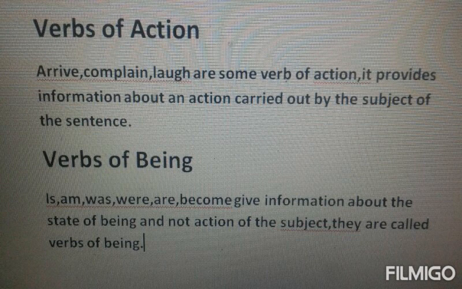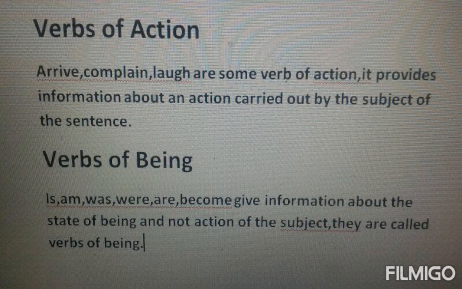Next is verbs of being: is, am, was, were, become. These are known as verbs of being. These verbs give information about the state of being and not the action of the subject. So that is known as verbs of being.